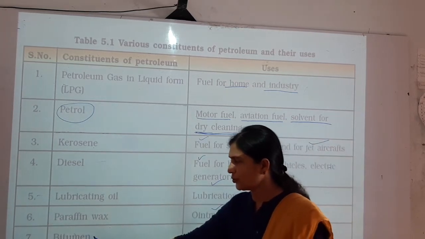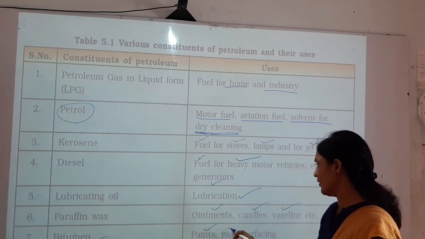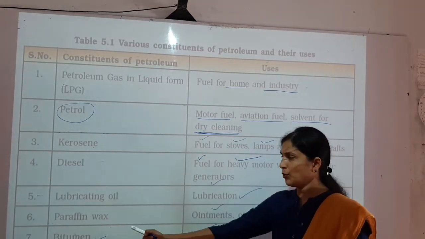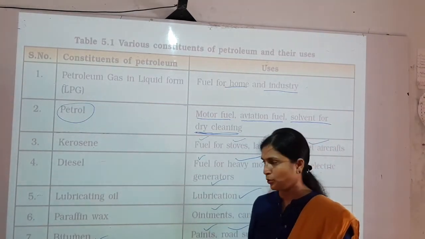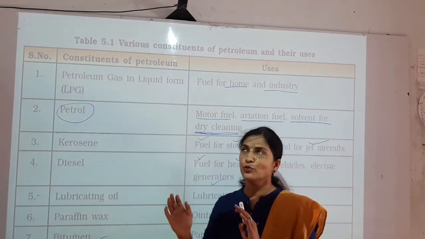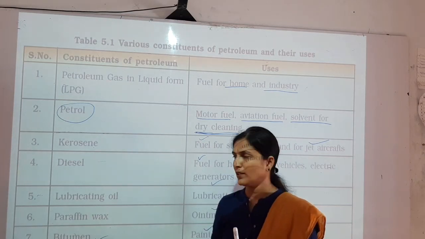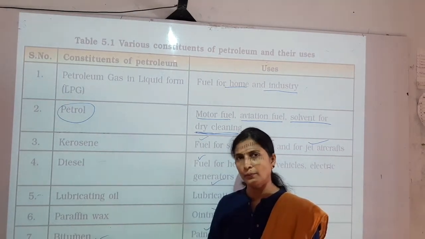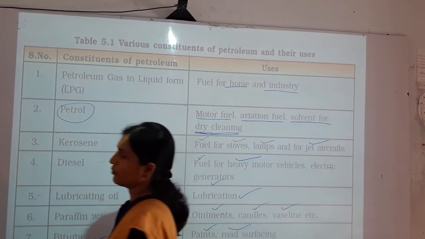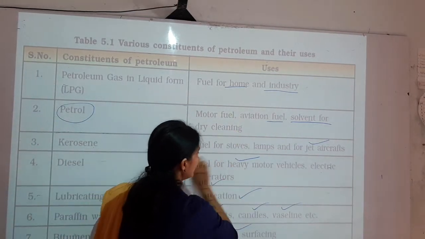The last constituent is bitumen. So this bitumen is used in paints and road surfacing. Nowadays, to make roads, bitumen is used instead of coal tar. And if you use some paints for coloring our house, these walls, that paint has an unpleasant smell because bitumen is added in the paint. So all these are the constituents of petroleum and the uses of these constituents.